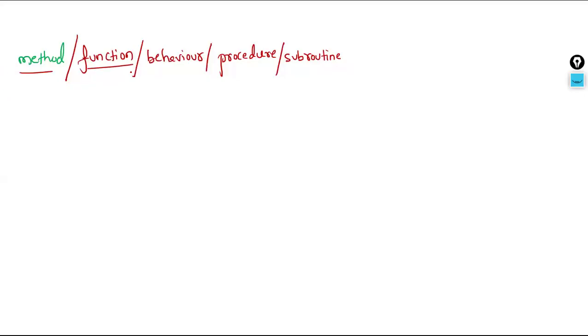For our classroom discussion, I might use method or function as my terminology, so no confusion, both are the same.